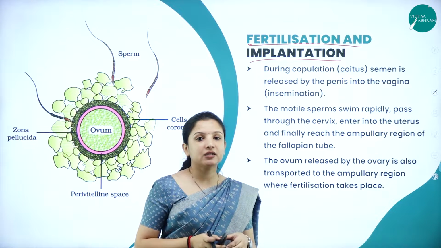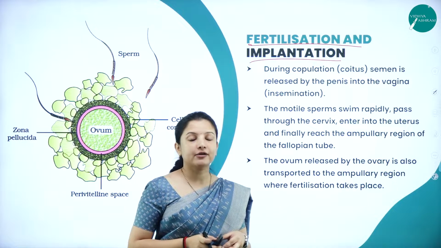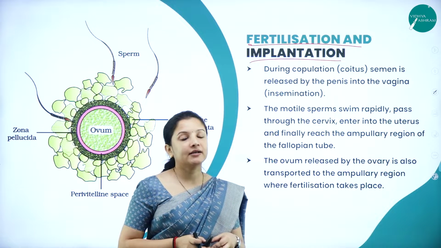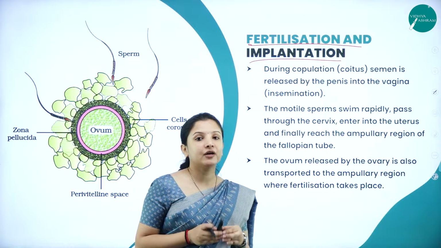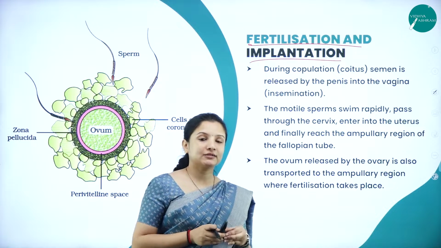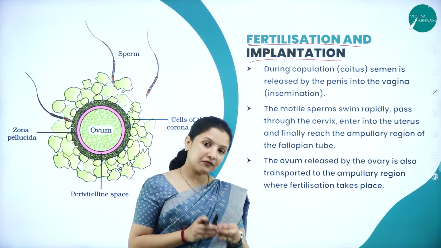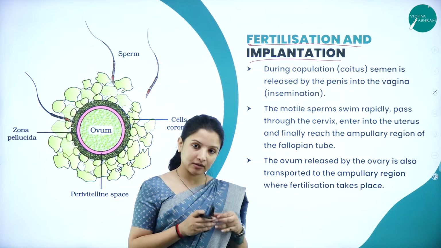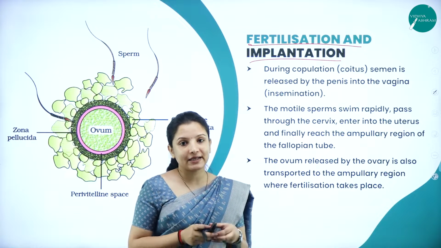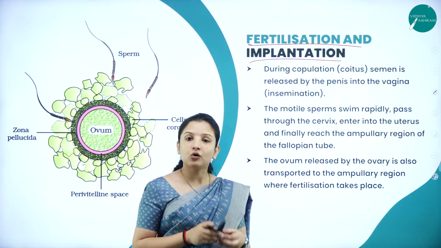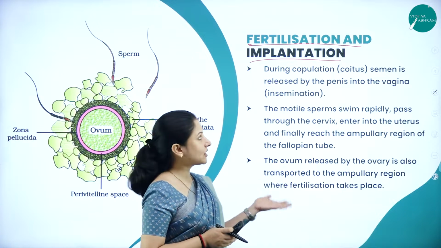The sperm will enter in through the vagina and the cervical canal, and it is moving in search of the ovum so that it can fertilize the ovum. How does the fertilization occur? After the fertilization, the zygote that is formed has to implant itself in the uterus. So how does that occur? All that we shall study here.